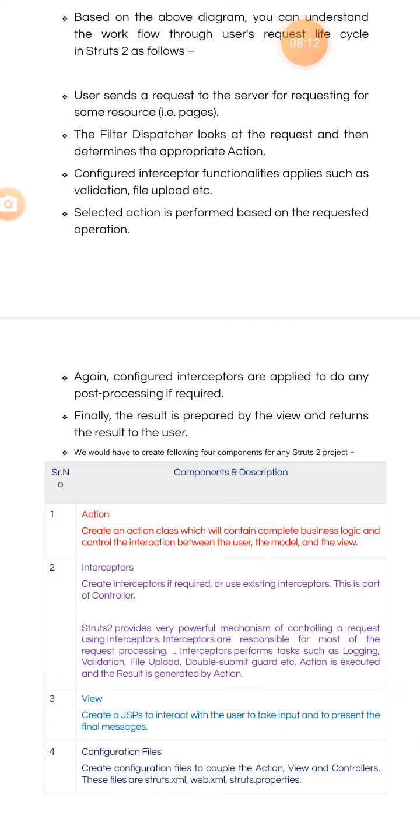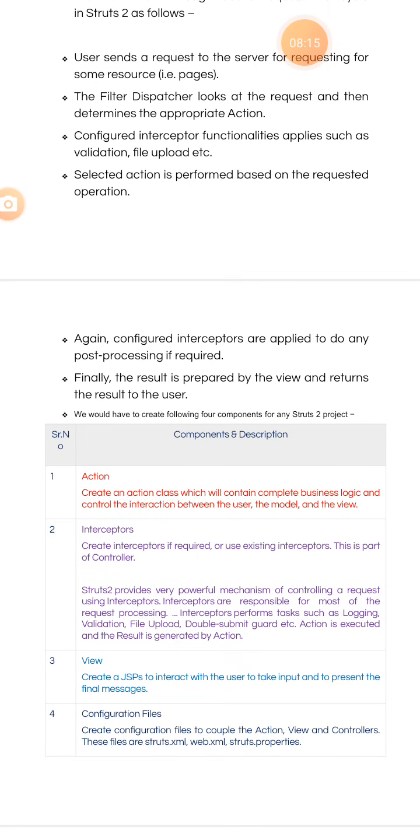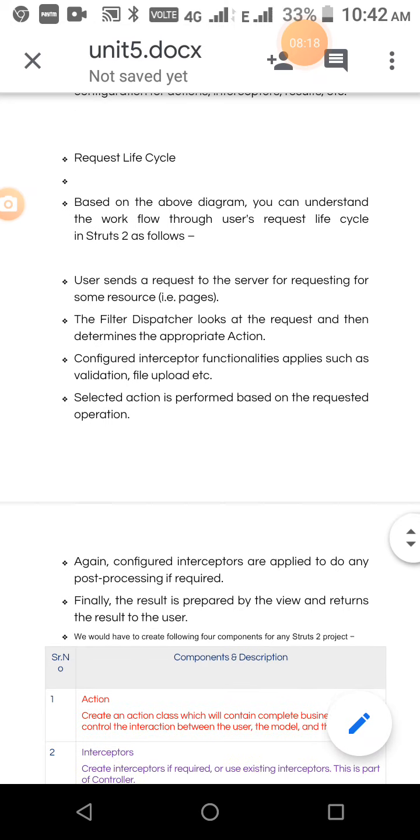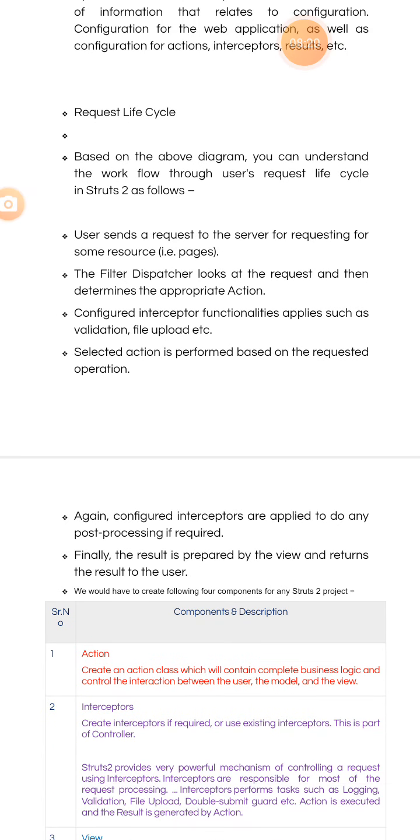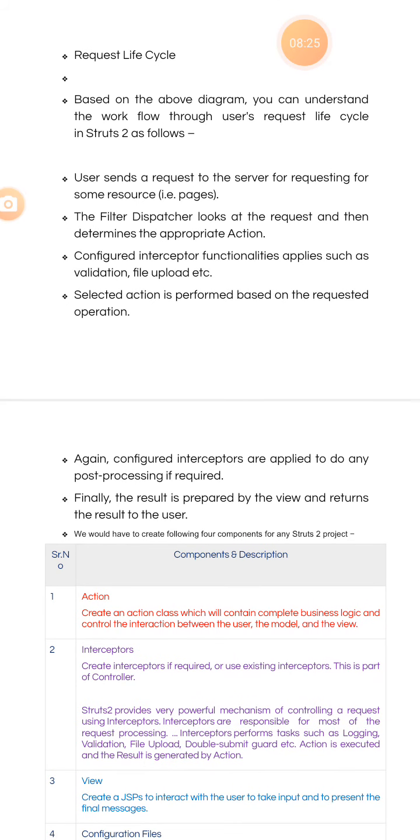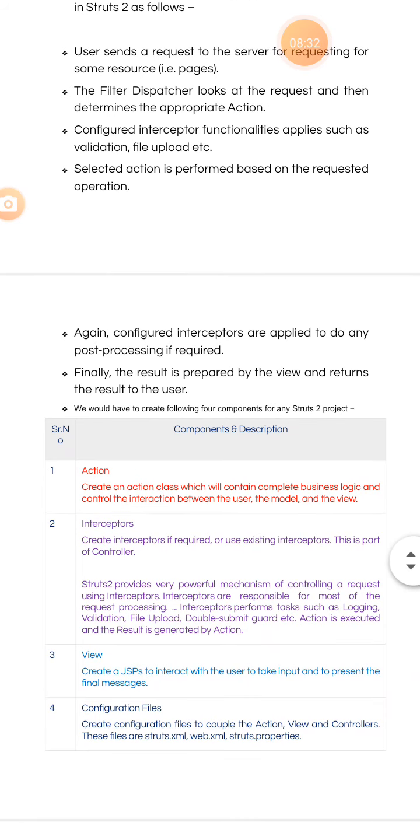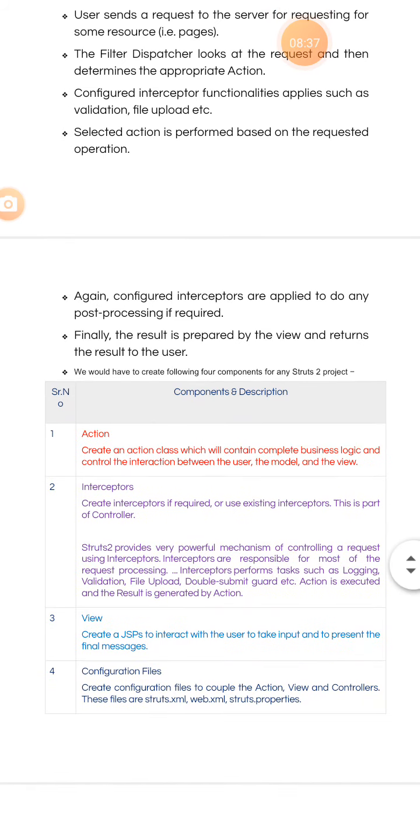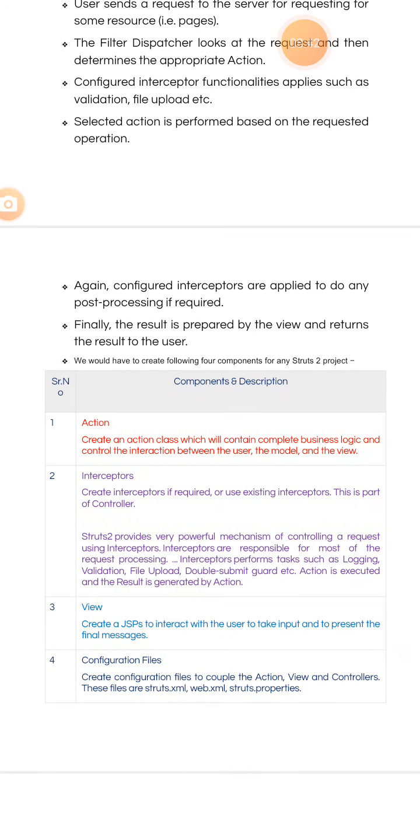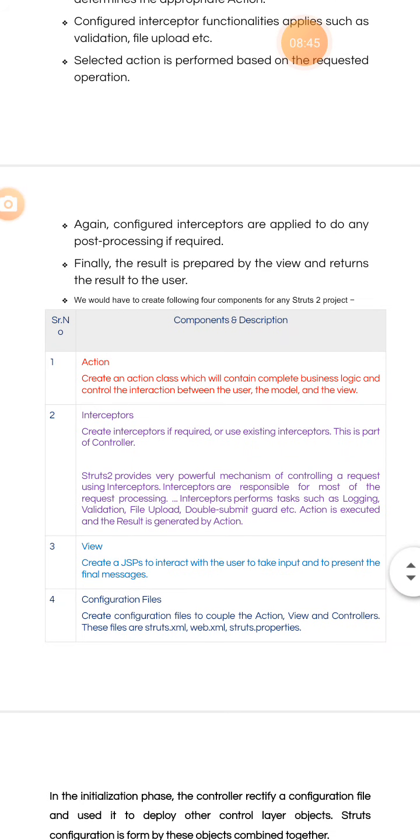These points only explain the functionalities of the components available in every layer. Okay, already in that picture you see that it contains components like filter dispatcher and interceptor. Now those functionalities are given in these points. So the dispatcher looks at a request and then determines the action. Interceptor functionalities apply, such as validation and file upload. Then the particular action is performed based on that request. This is the working principle of that architecture.